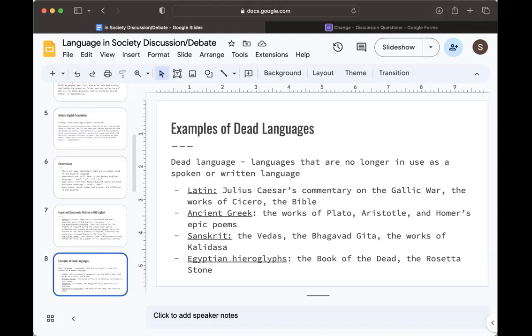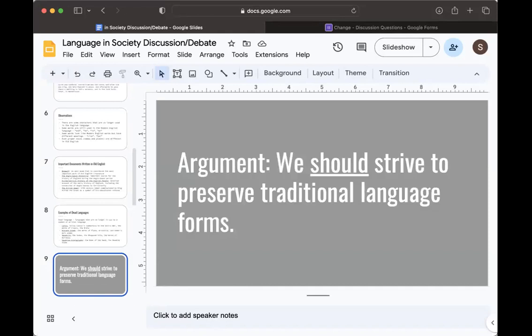So these examples bring us to the argument, which is that we should strive to preserve traditional language forms. As we can see from the examples of Old English and dead languages, there are a lot of important texts that historians can draw insight from if they understand these languages.